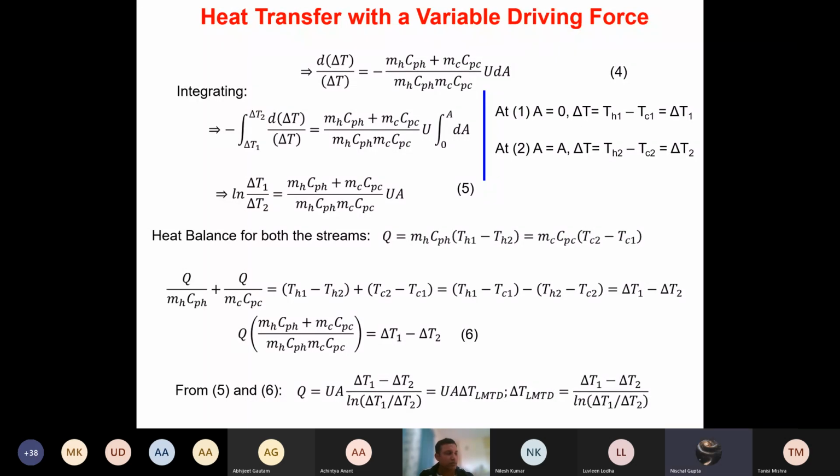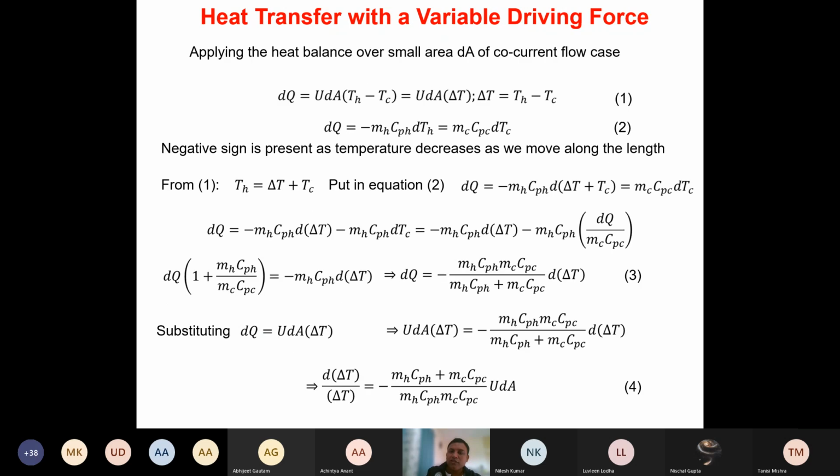So this is a very extremely important concept. Very often people ask this: why does the log mean temperature difference have to be used? That is the first question. The second question is how the log mean temperature difference helps you calculate the heat transfer.